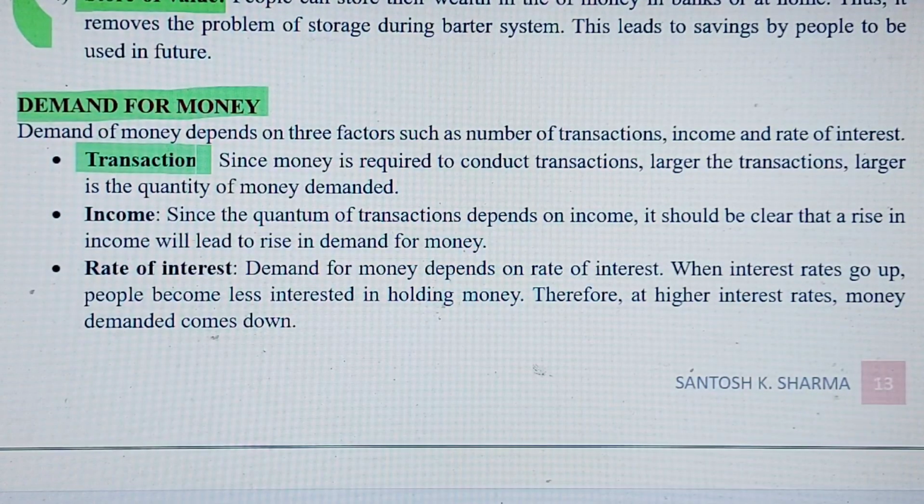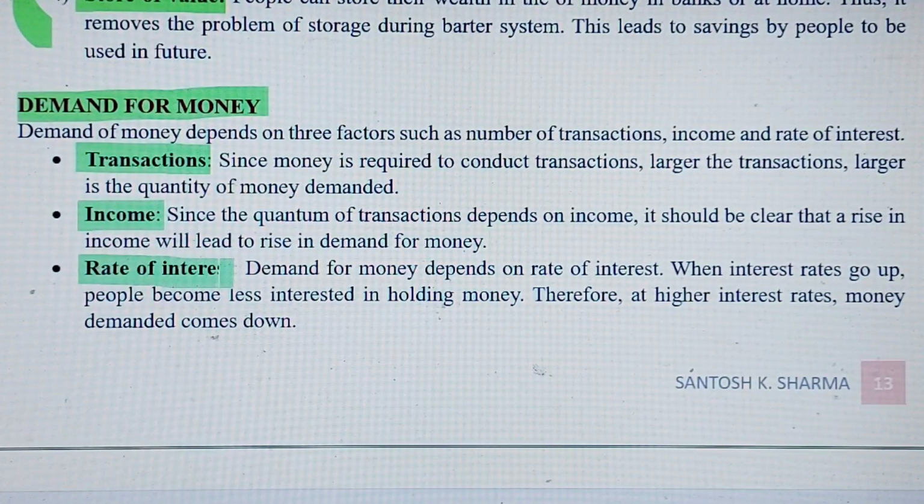जितने ज़्यादा transactions करेंगे उतना ज़्यादा money की ज़रूरत पड़ेगी. Second, income. Now since the quantum of the transactions depends on income, so it should be clear that a rise in the income will lead to rise in the demand for money. So if we earn more, we will spend more, we will have more transactions. So that is the theme.